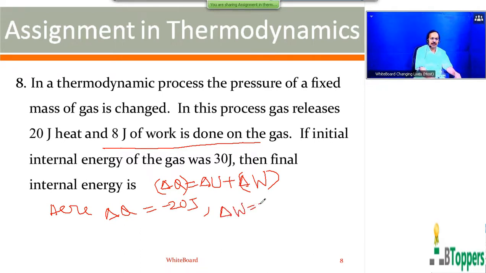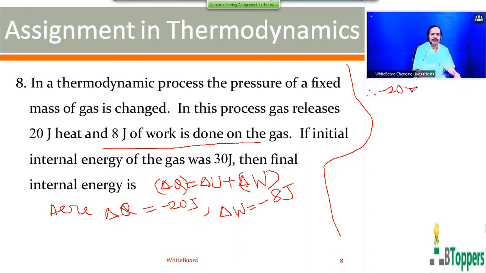Delta W represents the work done by the gas, that is minus 8 joules. You can substitute these values in the equation for the first law of thermodynamics. Therefore, minus 20 joules is equal to delta U plus minus 8 joules.